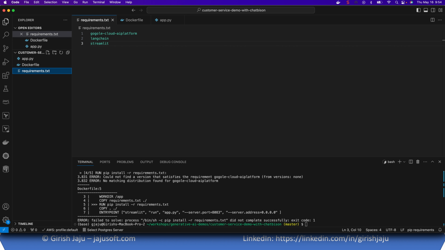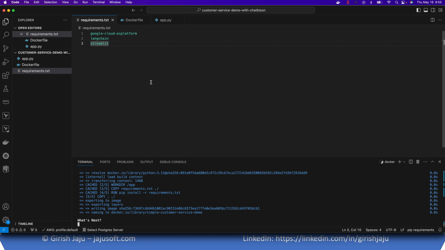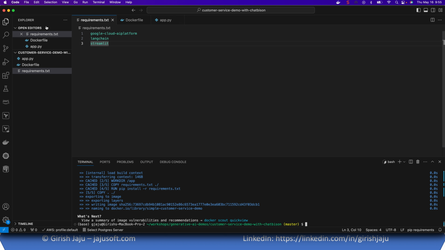So let's see. Google Cloud AI platform. It seems right. Oh, not google. It's google-cloud-aiplatform. Okay, let's run it again. Okay, so the image is built.